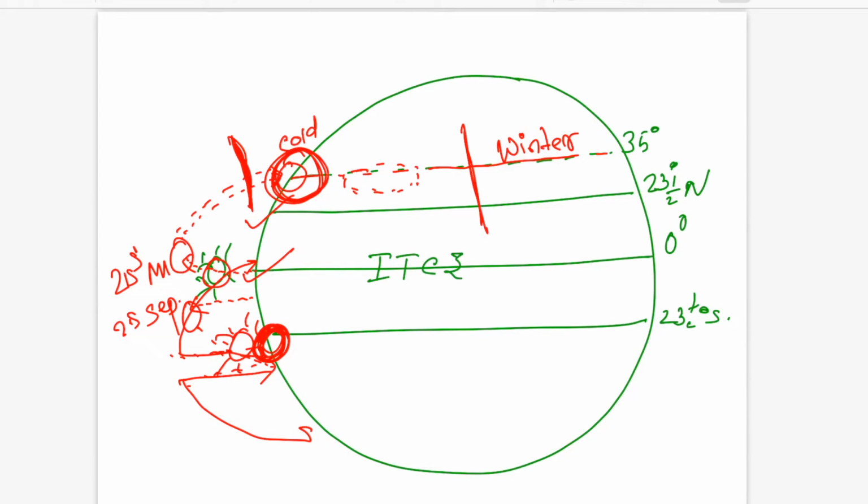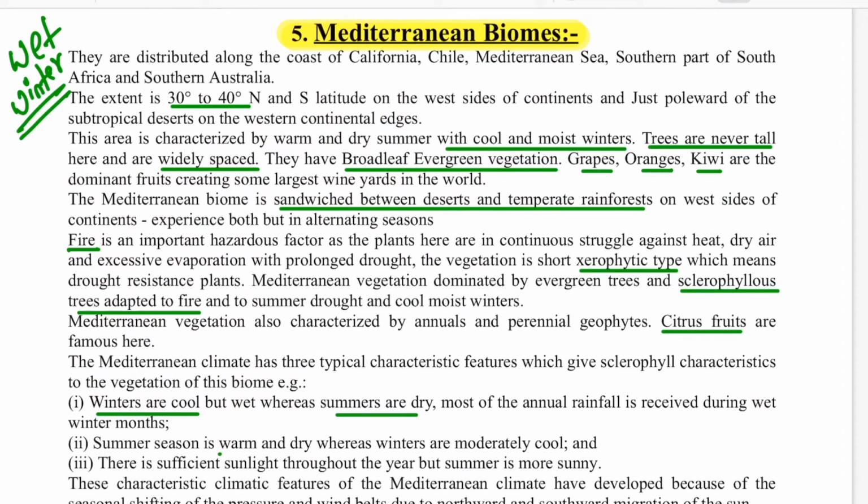I hope you understood, but I took this whole lecture in the class in a very detailed manner. So for the Mediterranean, I will just tell you that this is mainly because of the westerlies, and also because of the shifting of the pressure belts. One thing you need to remember is the poleward extension and expansion of the subtropical anticyclones over the oceans bring the subsiding air to the region in summer with clear skies and high temperatures but no rainfall.